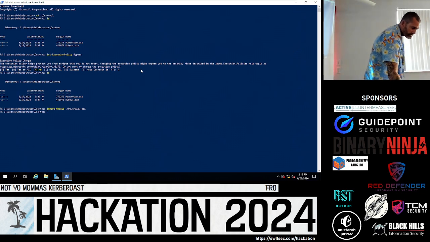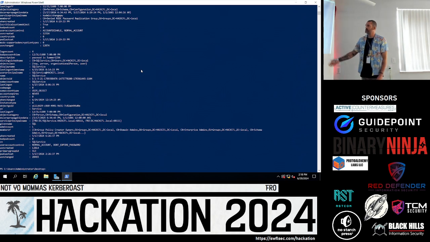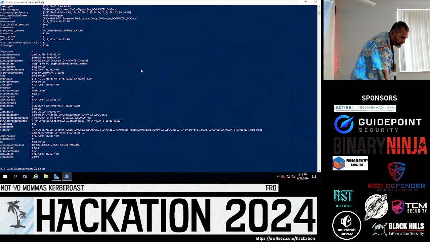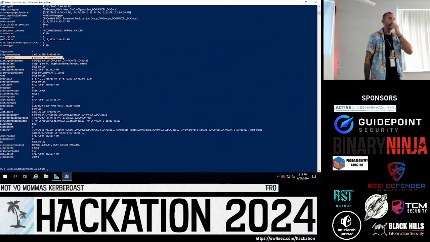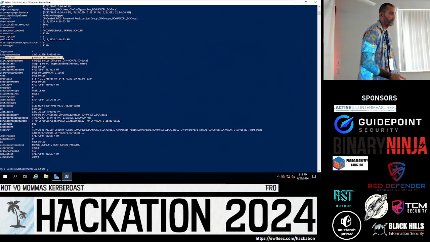Now we can say, okay, I want to find all the users in the domain that have SPNs tied to them. So it's Get-DomainUser -SPN. If I hit enter on this, you can see that, bam, it spit them out pretty quick, right? And right here is where we see the description, Summer1234. This is a little side thing I put in there to show you guys that admins do put descriptions in there, and sometimes it's passwords.